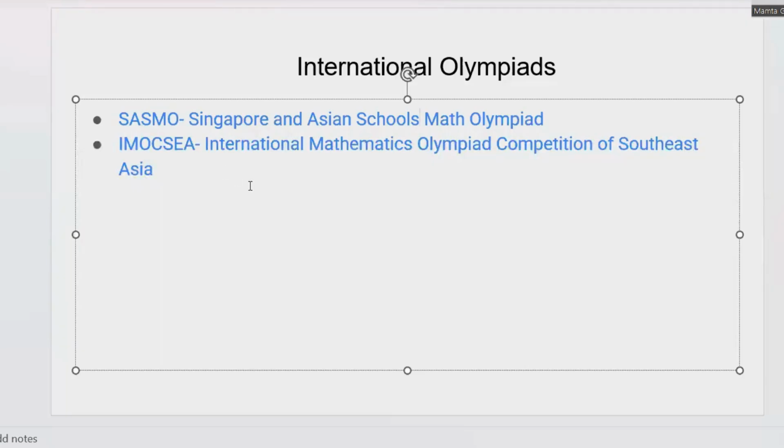So let's start our demo now. I'm sharing my screen. First, I will tell you the full form of SASMO. SASMO is the Singapore and Asian Schools Maths Olympiad. And IMOCSE is the International Mathematics Olympiad Competition of Southeast Asia. So let's start our topic now.